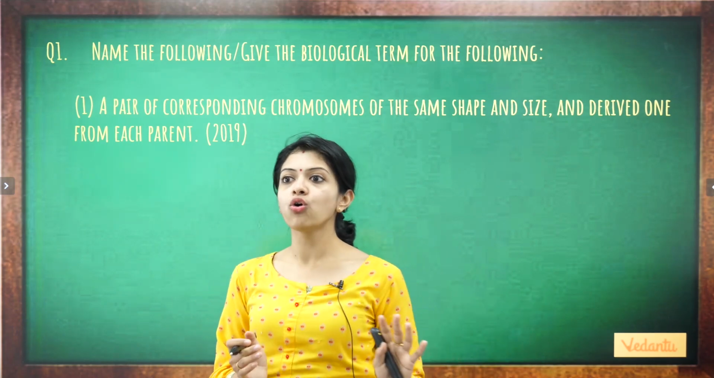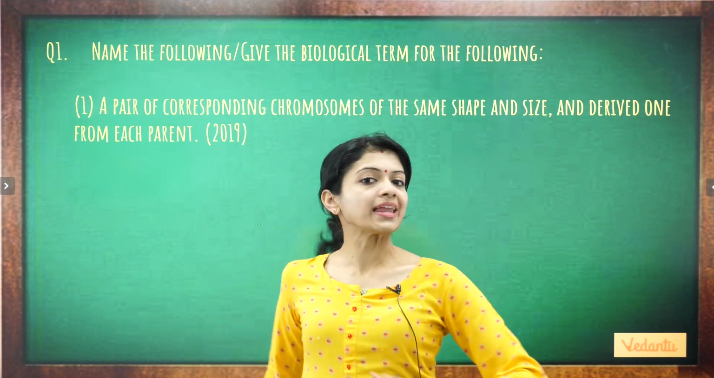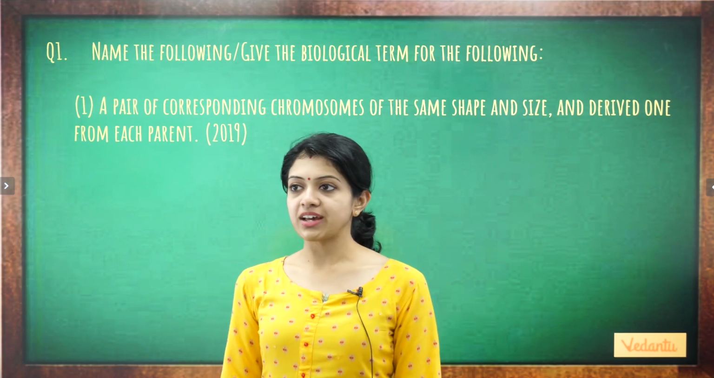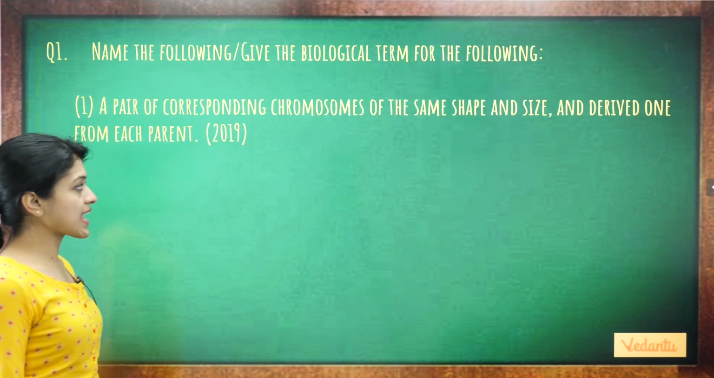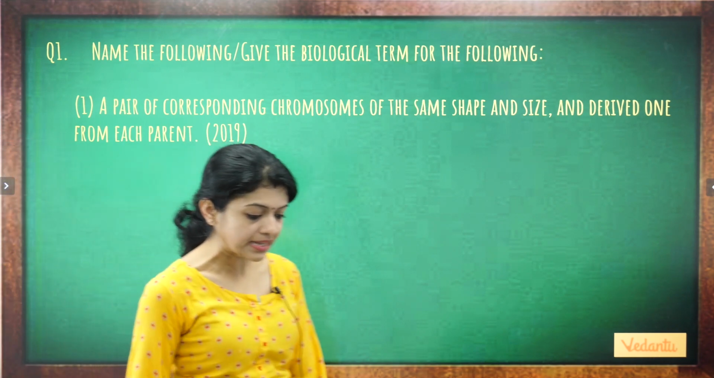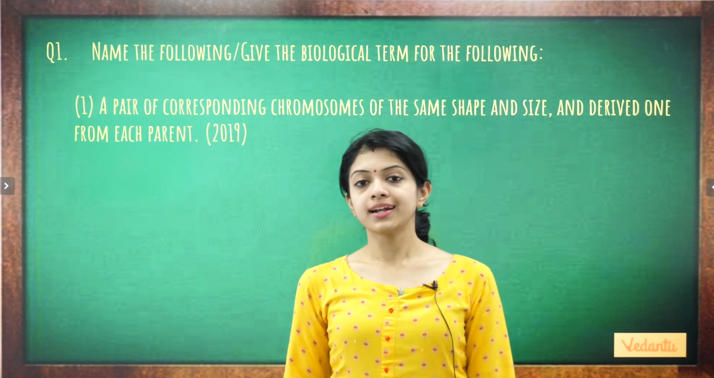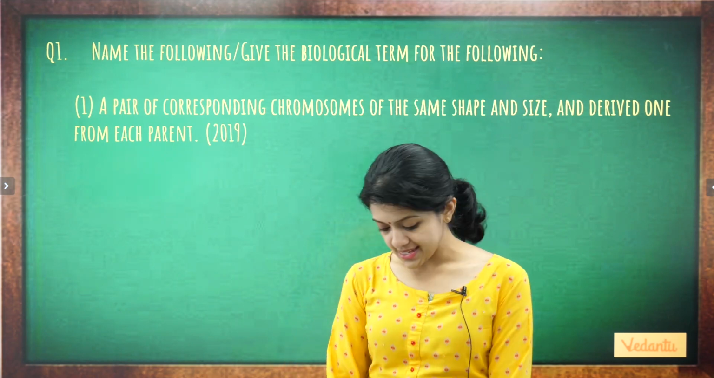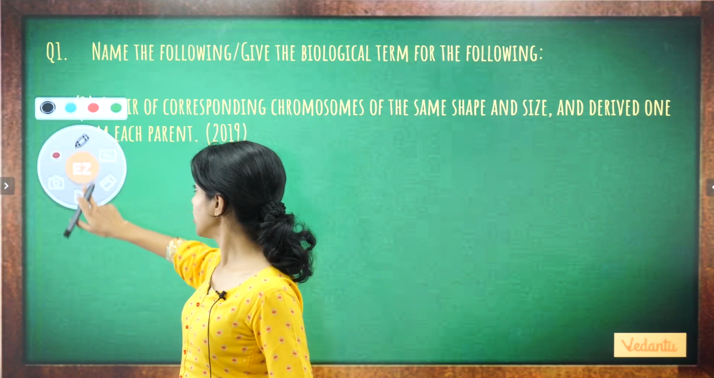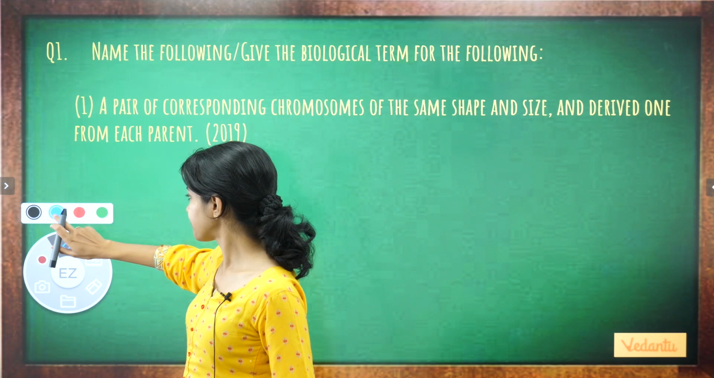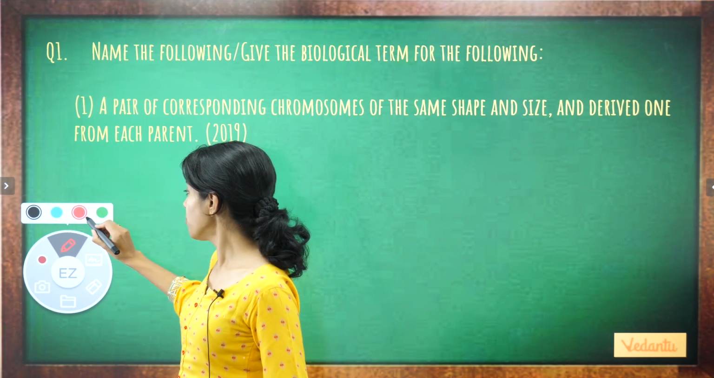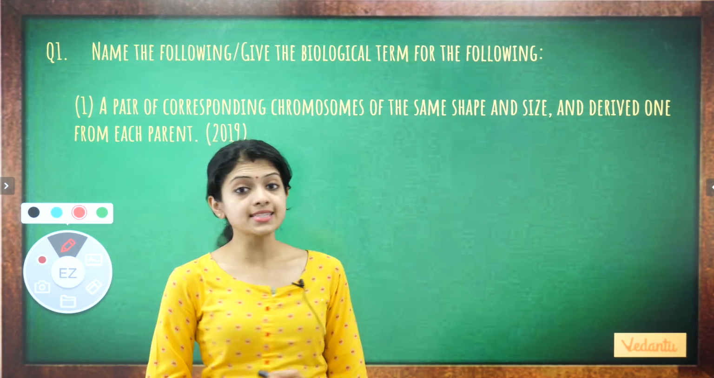By the time I have finished telling you so many stories, I'm sure you've all come up with the answer for this question. A pair of corresponding chromosomes of the same shape and size and derived one from each parent is called dash. What is our answer? I do not want to spend much time because I'm sure you have all come up with the answers already. Yes, it is homologous chromosomes.